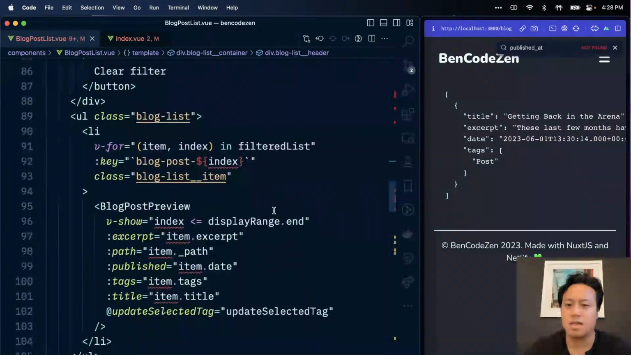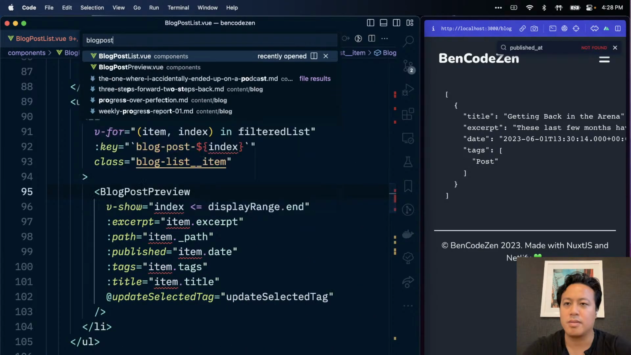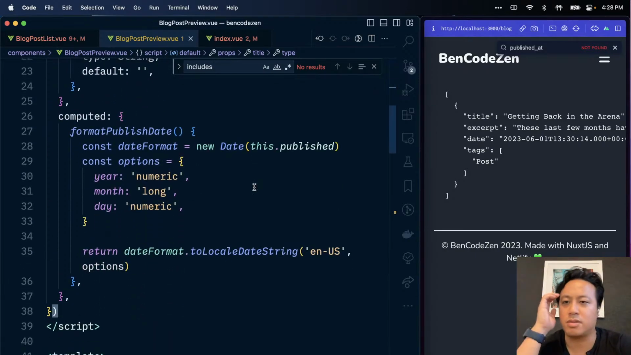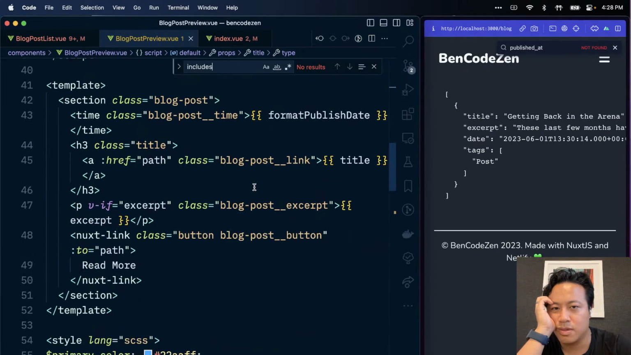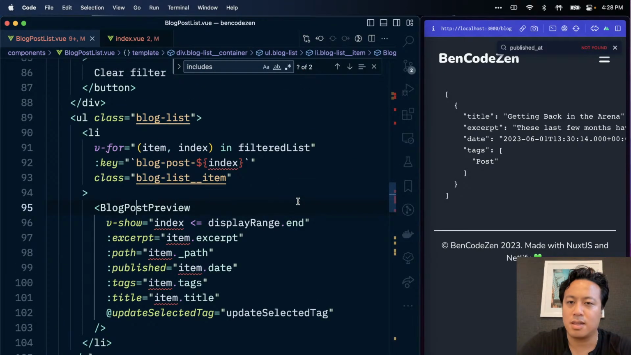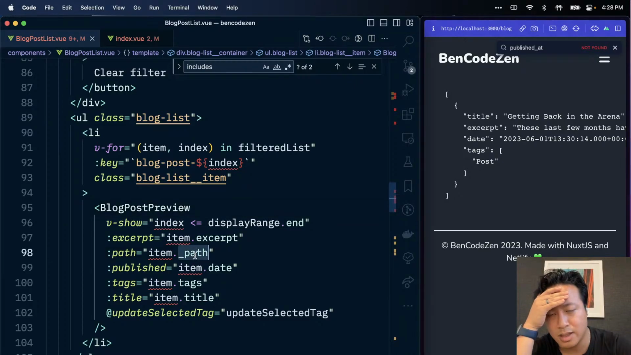Blog post list, blog post preview. Am I checking something inside of blog post preview? Oof, blog post preview. Is there an includes in here? Format, publish date. Looks pretty clean to me. Don't understand why it doesn't like this format. Index is greater than display range.end. Excerpt path. Oh, because it assumes this path property. Oh, that's the problem. Because it's no longer the case.